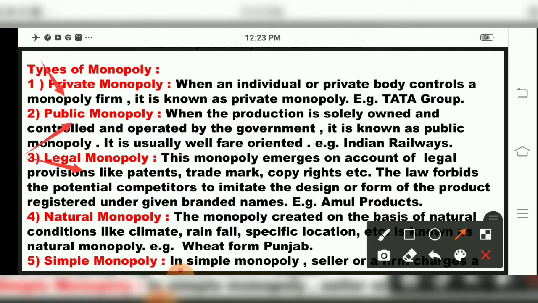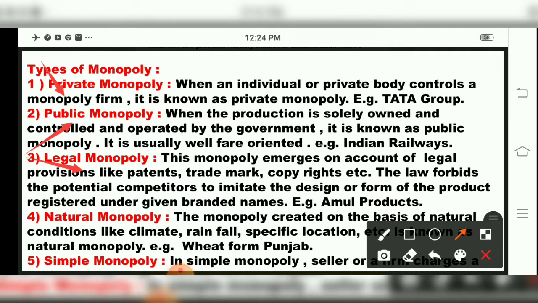Copyright, trademark, copy. For example, take a CD or DVD, children. When any new movie is released, a strict note is given, copyrights are not allowed, duplicate DVD is not allowed, otherwise legal action or a legal case will be taken.